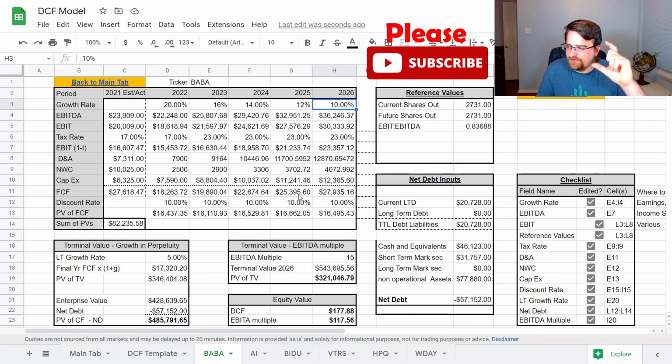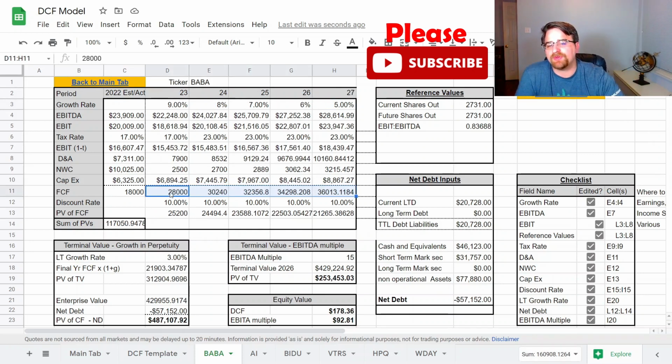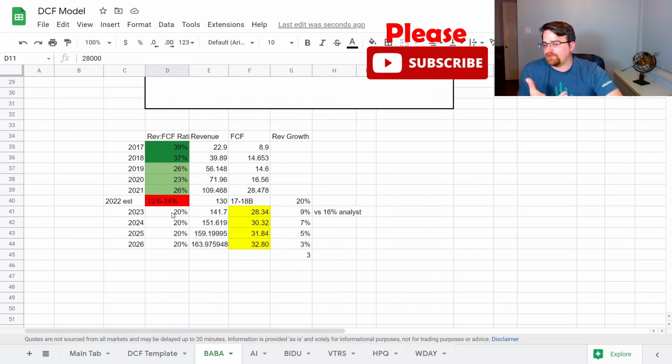So now let's look at the free cash flow and change some of those inputs and see where that gets us. All right, so next up I want to change the free cash flow, and I said, okay, in 2022, I'm pretty sure we're going to get 17 to 18 billion dollars. So I estimated that, and we're going to be estimating 2023 to 2027. And our last one we had 2022 to 2026. So in this coming year in 2023, if they can get a conversion rate, as we discussed below, something close back to their normal years, I went ahead and said 20%. So 20% of every $100, so $20 for every 100.